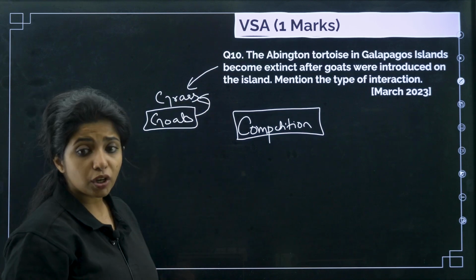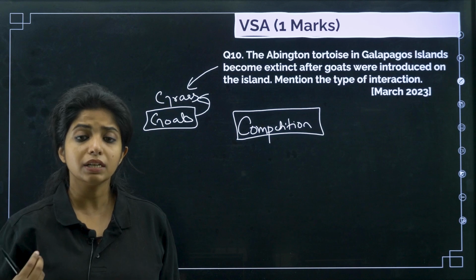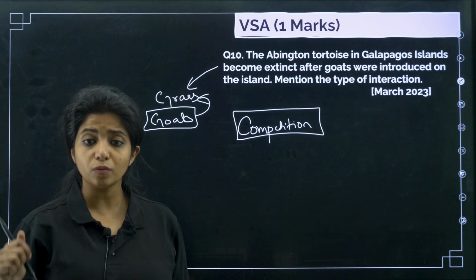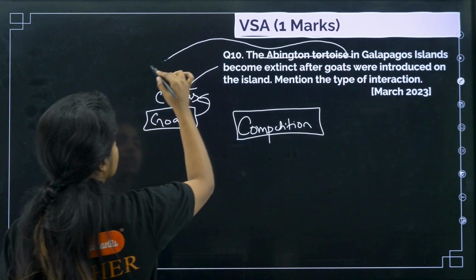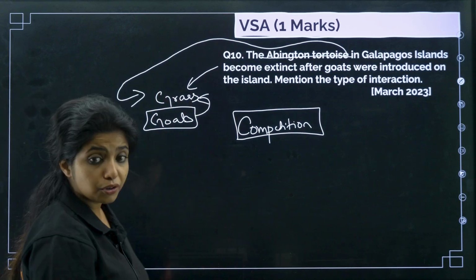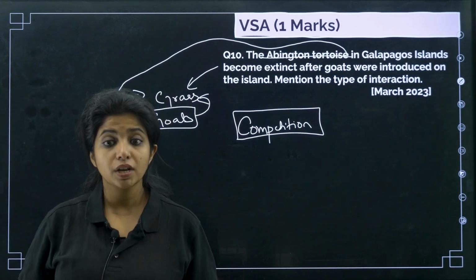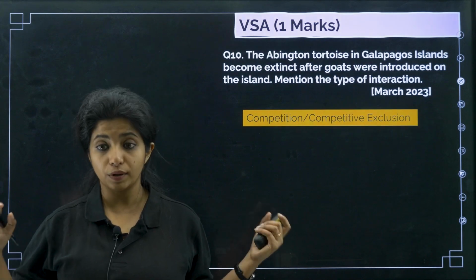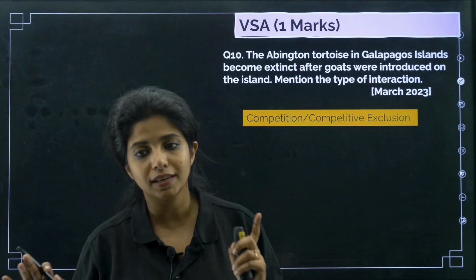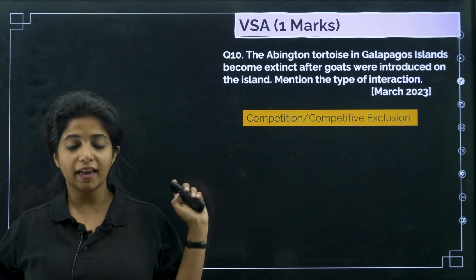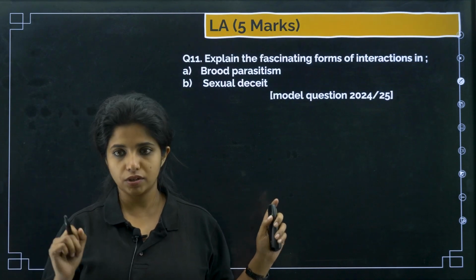they are organisms which can reproduce very easily. So they came in, they reproduced, they increased their number, and they were eating the grass so much that the poor Abingdon tortoise which was there was not able to find food, which is why they got extinct. So this is an example of competition, and this is the competitive exclusion principle. So this is competition or competitive exclusion that you are seeing over here. Abingdon tortoise and what, children? And the goats. So goats are the winners.